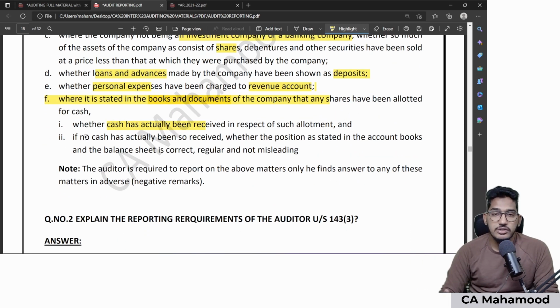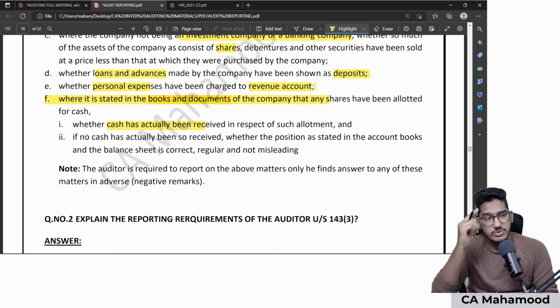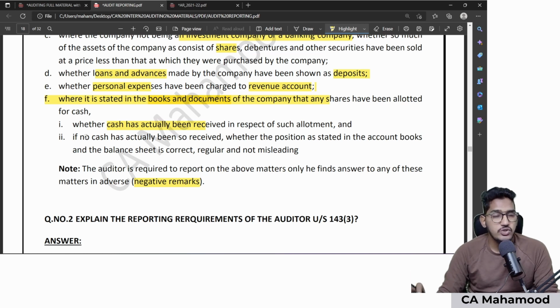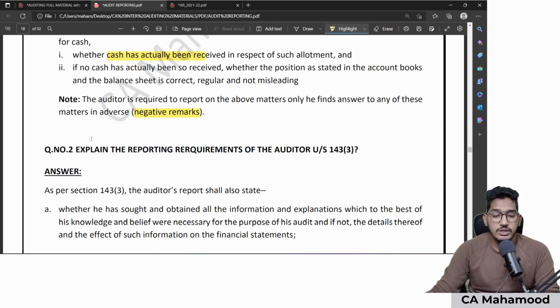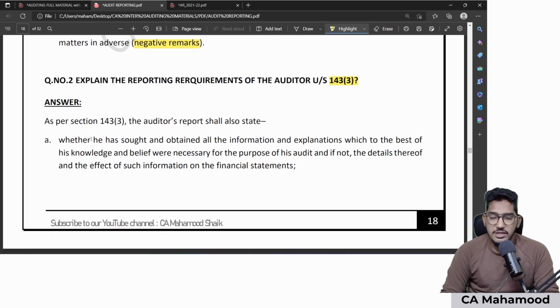And one more point here, the auditor is required to report on the above 6 matters under 143 subsection 1 only if he gets negative remarks. If he gets positive responses, no need to specifically report on that matter. You need to report on any of the above 6 points only if you get negative responses. That's all. So these are the reporting requirements under 143 subsection 1. Now let us come to the reporting requirements under 143 subsection 3. Under 143 subsection 3, there are altogether some 9 plus 6, 15 reporting requirements. Let us see what are they.